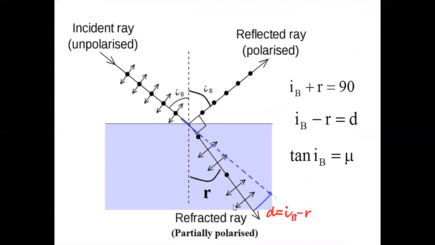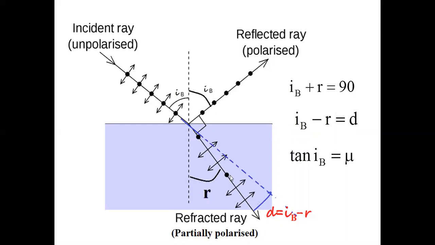And you can ask me, sir, then won't we get completely polarized light after refraction? Yes, possible. What you have to do is pass this refracted light again through another glass slab. Again, when it passes through another glass slab, these vibrations will be absorbed. So by multiple refractions, making the refracted light pass again and again through different glass slabs, the degree of polarization becomes more and more, until it is perfectly polarized.